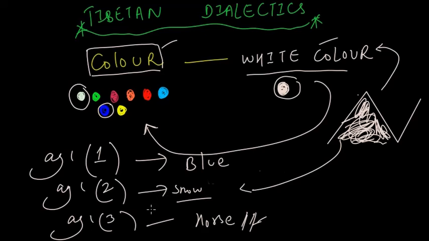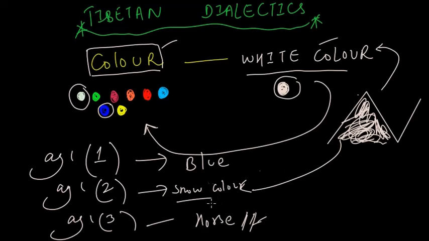So we can use this Tibetan dialectic like this. Mu means we have to make some distinction. The first mu is a color but not a white color. The second mu is a color as well as white color, which is the white color of the snow. We cannot say snow, because snow itself is a body, a shape, some structure.